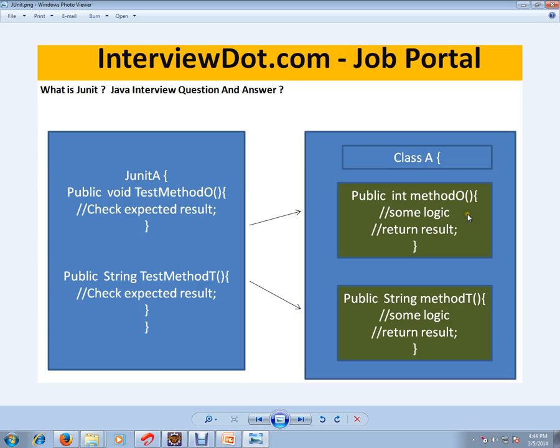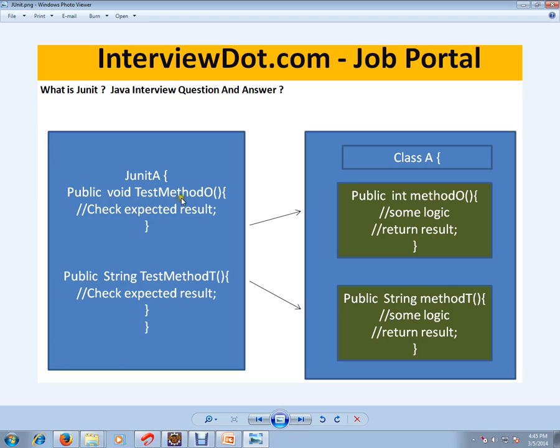The things we need to check are that whatever parameters it accepts should be valid, it should check for minimum and maximum, and if there is a null value it should check that, and whatever result value you are going to return should be validated. So say we have written a JUnit test case.